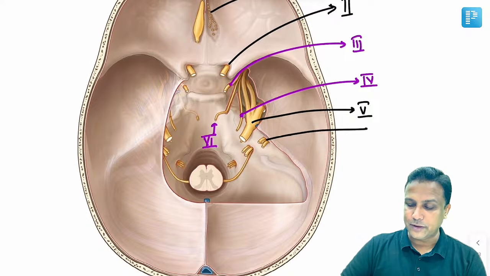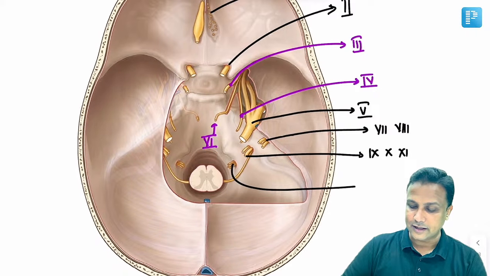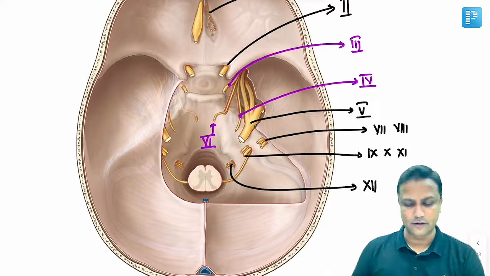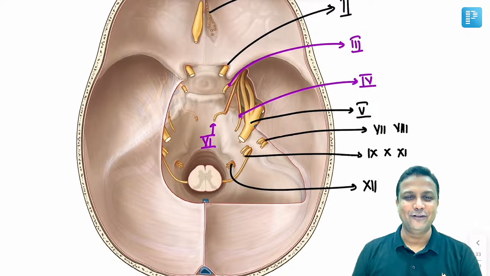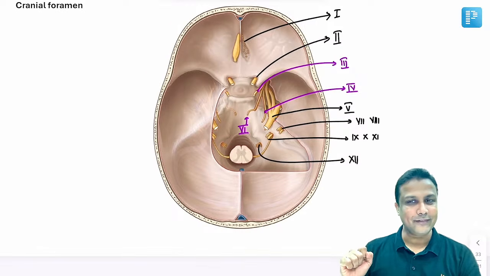The one which is going to pass from the internal acoustic meatus will be the 7th and 8th one. From the jugular foramen, there will be the 9th, 10th and 11th one. And then from the hypoglossal canal, there will be the hypoglossal nerve, the 12th one. So anyone can identify the one which I have highlighted in the purple color there. That is important. Okay. Done.